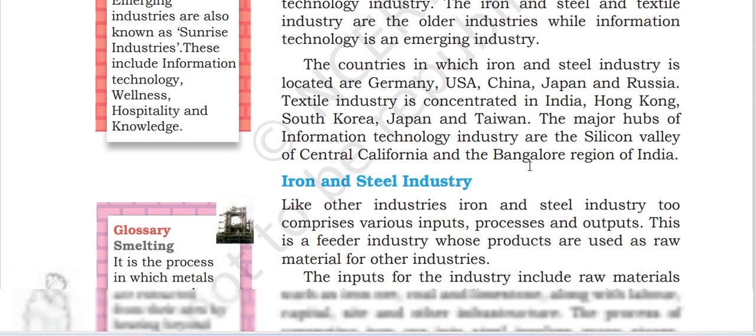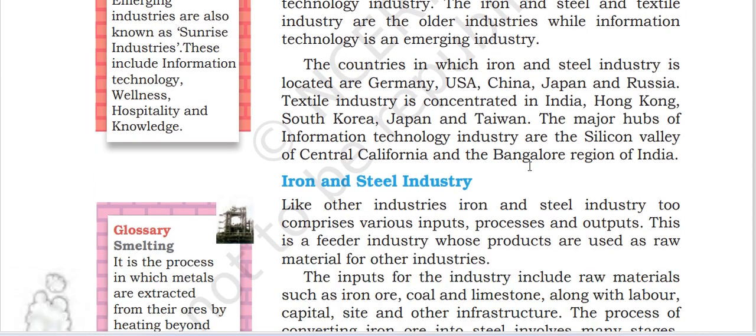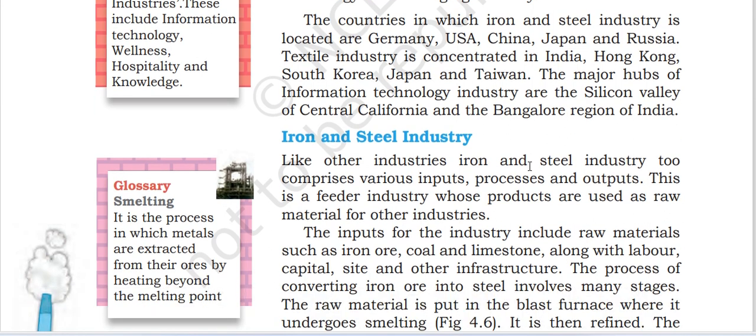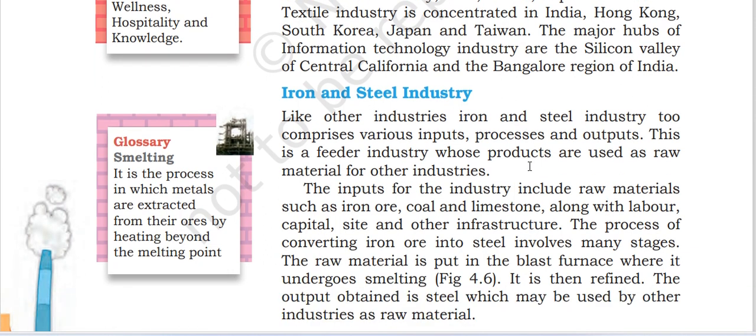Iron and steel industry. Like other industries, the iron and steel industry too comprises various inputs, the process and the output. This is a feeder industry whose products are used as raw material for other industries. The inputs of the industry include raw materials such as iron ore, coal, limestone, along with labor, capital, site and other infrastructure. The process of converting the iron ore into steel involves many stages.